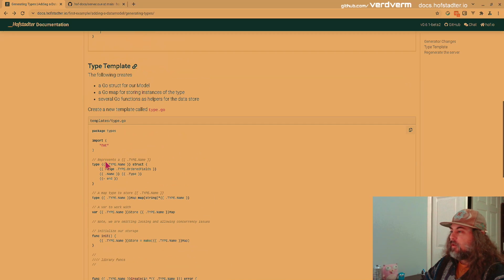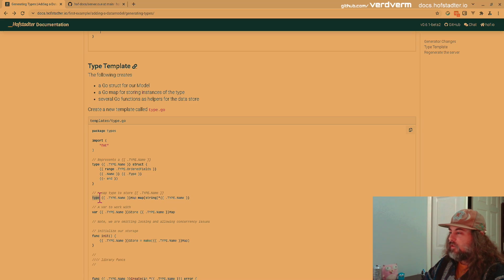And this is the template for a type. So here you have a type struct, and we're going to range over the ordered fields and just do name and type. We're not getting fancy here. We're just going to make sure that users write the right type in there. We can provide a whole bunch of checks in a much more sophisticated setup, but we're going to sort of omit a bunch of that kind of stuff.